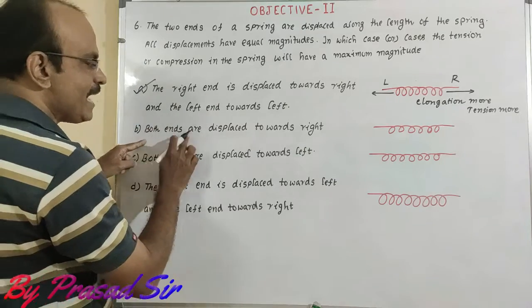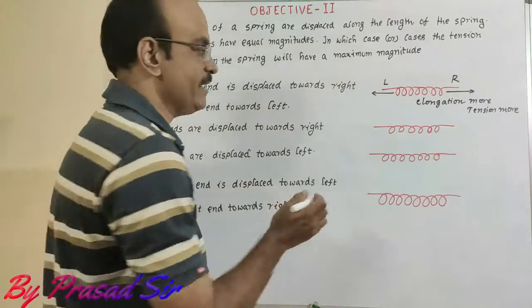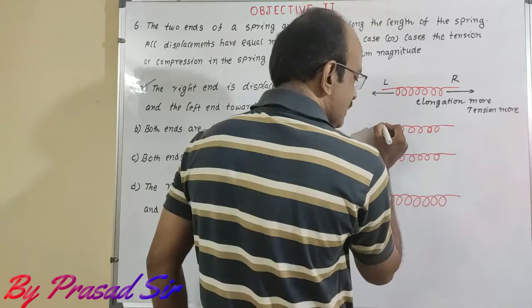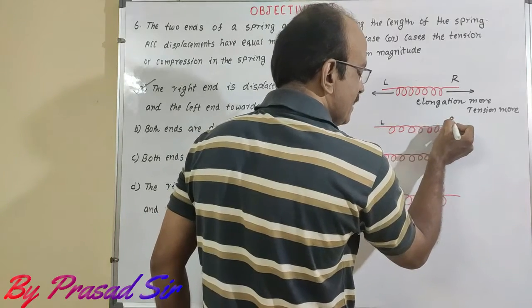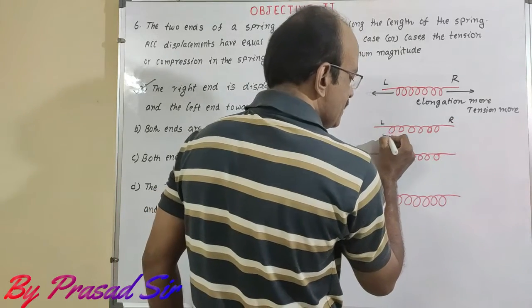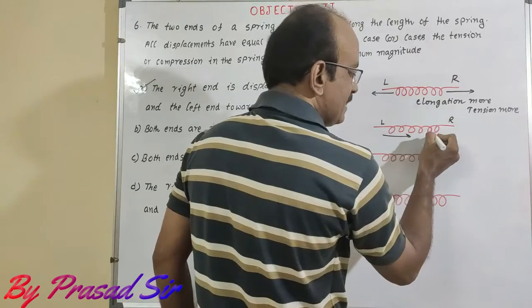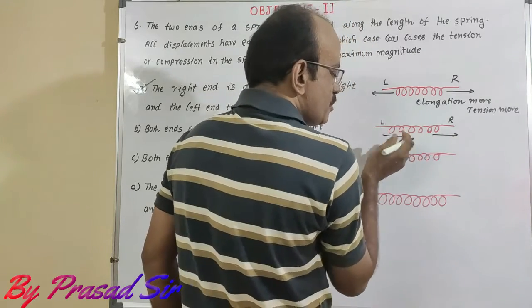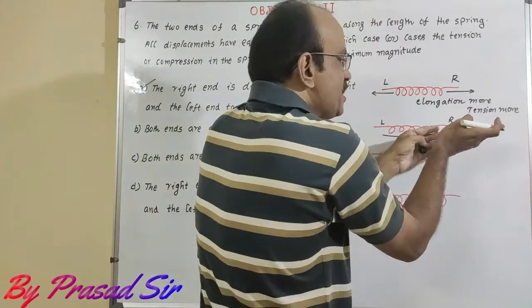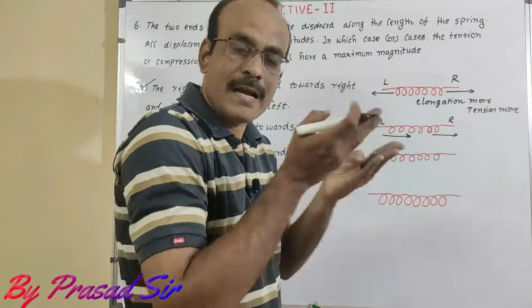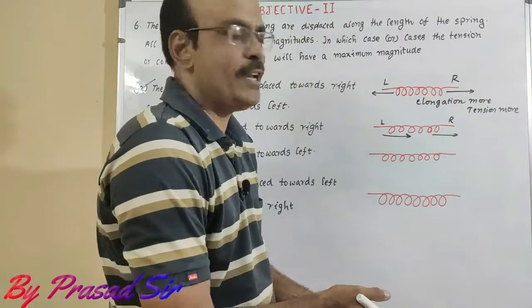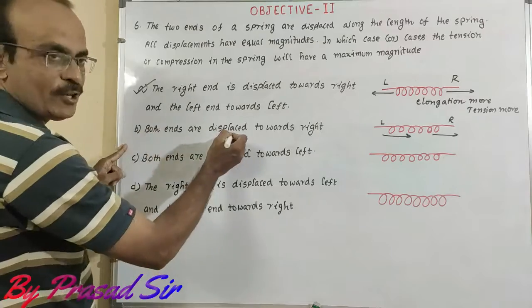Next B. Both ends are displaced towards right side. Here left side, this is the right end. This is displacing this side and this is also displacing this side. So both are moving in the same direction. Elongation is less, compression is less, tension is also less. So this is not the correct option.